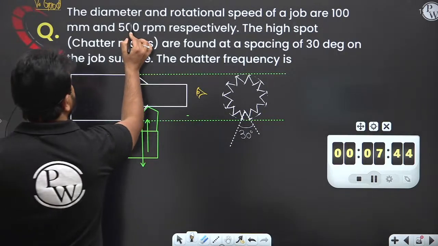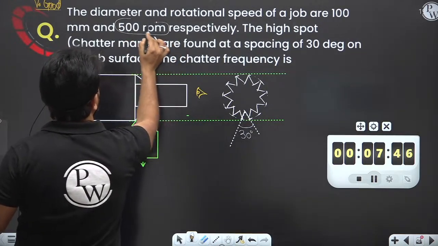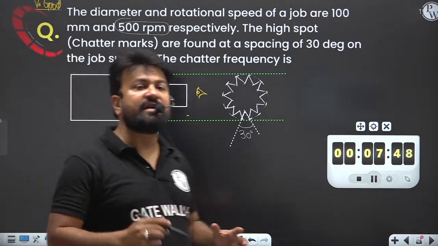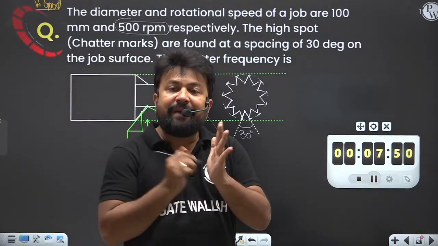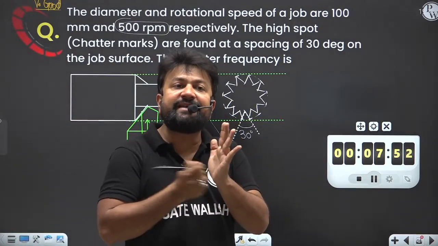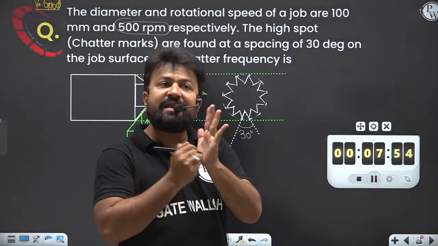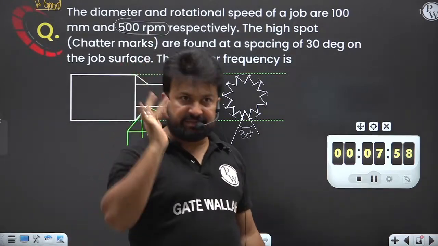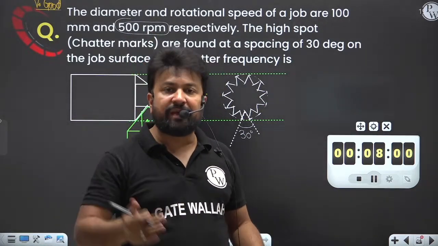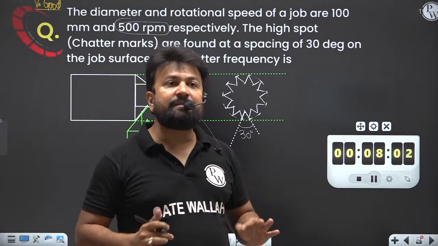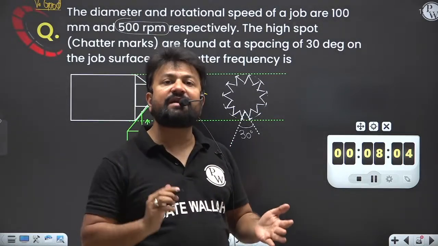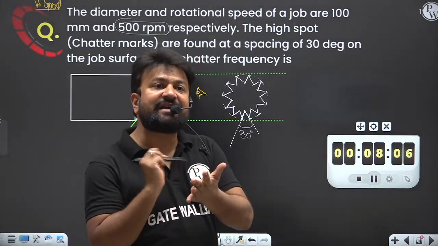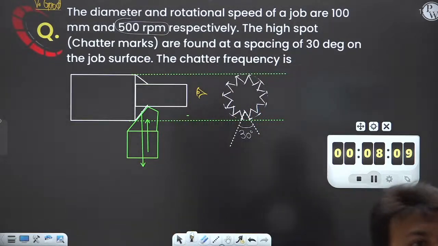So, in 500 revolutions per minute, how many chattering, how many hitting is going to happen? When the 500 revolutions happen, then per unit time, or per second, how many chattering is going to happen, right?